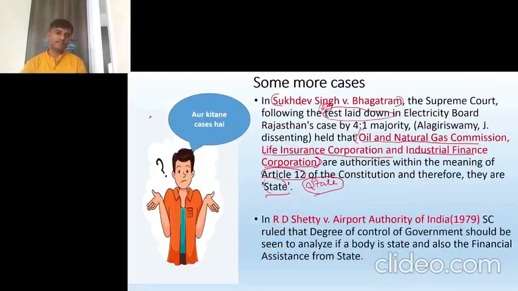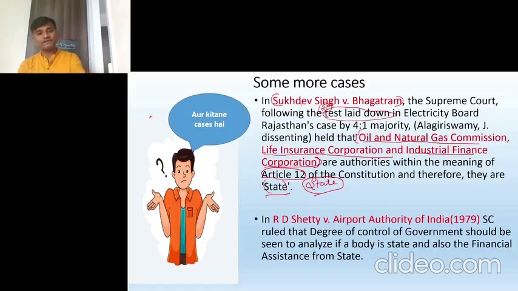In Sukhdev Singh versus Bhagat Ram, what happened? Some bodies were declared as state. What are those bodies? Oil and natural gas (ONGC), life insurance and industrial finance corporation. Then R.D. Shetty versus Airport Authority of India. Airport Authority of India was declared as state because the government was involved in it. It said any government share in a particular body, or financial assistance, a particular percentage of financial assistance given by the government, then it can be called as state.